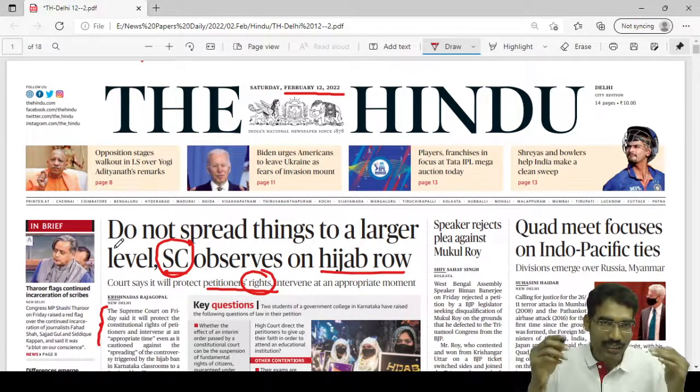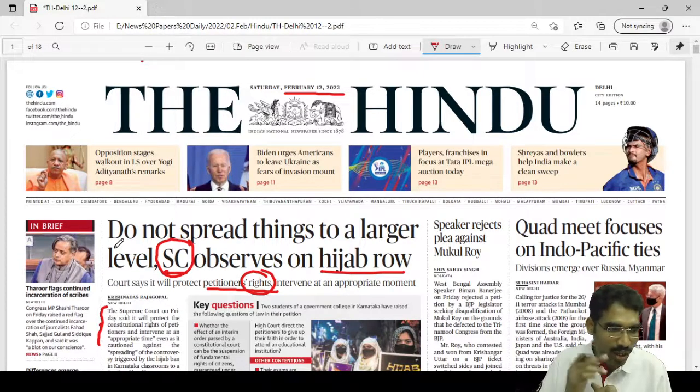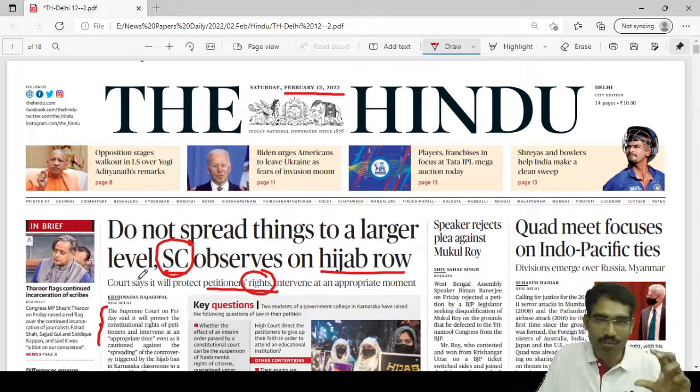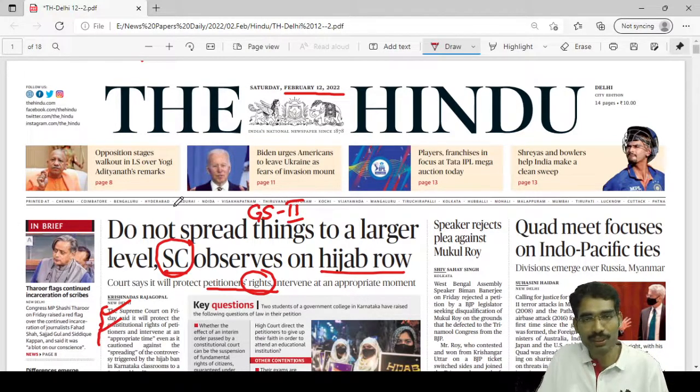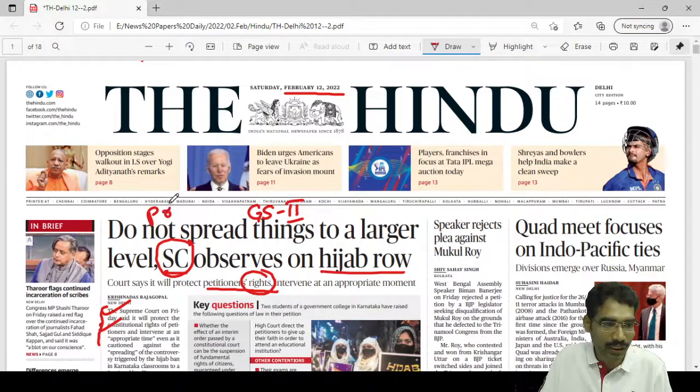Here the first line itself says, the Supreme Court on Friday said it will protect the constitutional rights. You got the keywords in one line itself: the Supreme Court and constitutional rights. That means it is related to GS2 in case of the mains syllabus. In case of prelims, rights issues, so polity is part of the preliminary syllabus. So it is related to polity and GS2. So this should be selected.